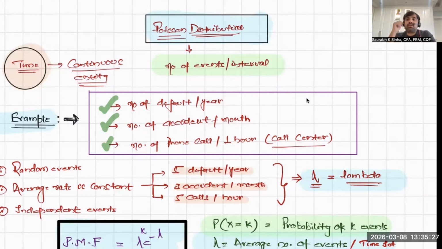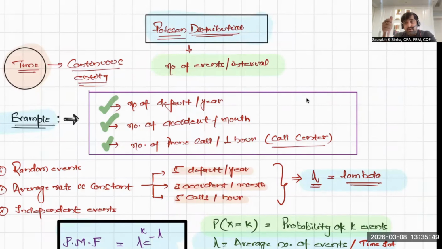Within this series of lectures on statistics, we are currently studying probability distribution, and within probability distribution, we are focusing on discrete probability distribution. Till the last session, we completed Bernoulli distribution and binomial distribution. And in this session, we'll try to complete Poisson distribution.